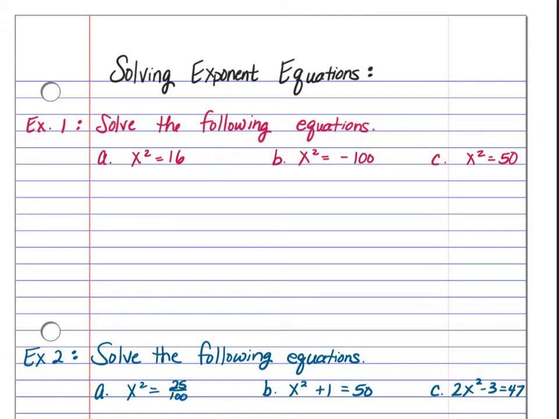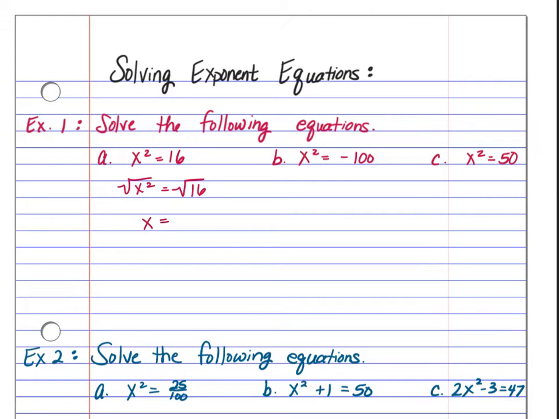So to undo an exponent, you have to take a root. If it's an exponent that's squaring a variable, you have to square root that variable. So I'm going to take the square root of both sides. Think about it. What times itself gives us x squared? That would be x times x. So the square root of x squared is x, which is what we were trying to do, get down to just a single variable.